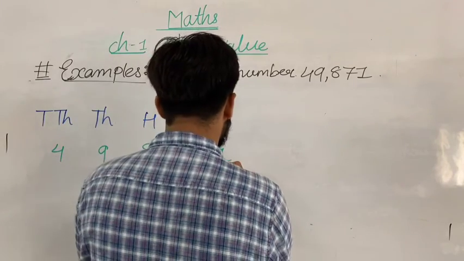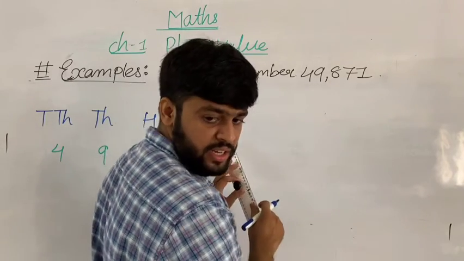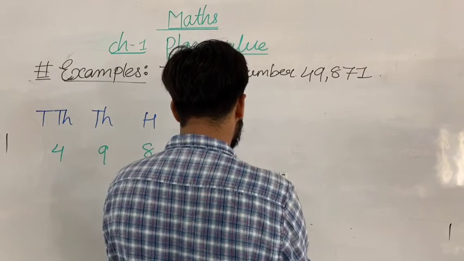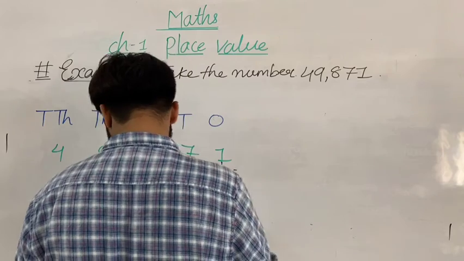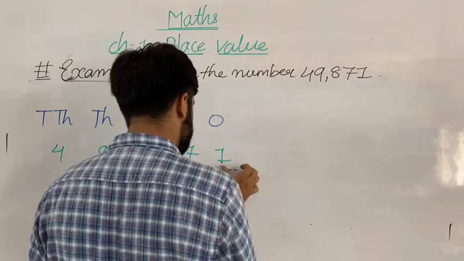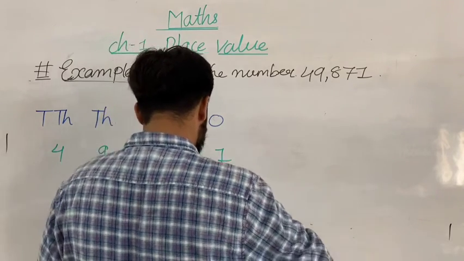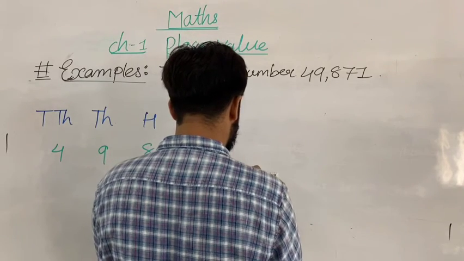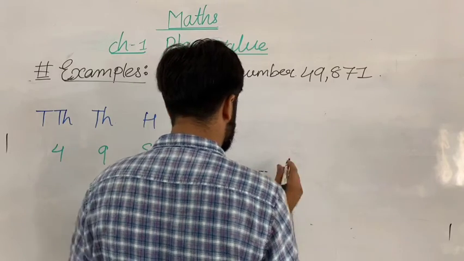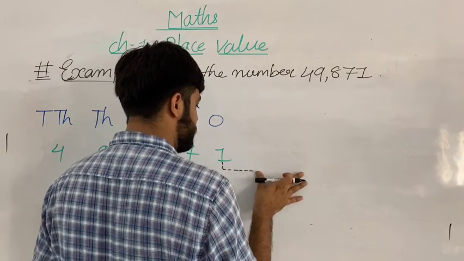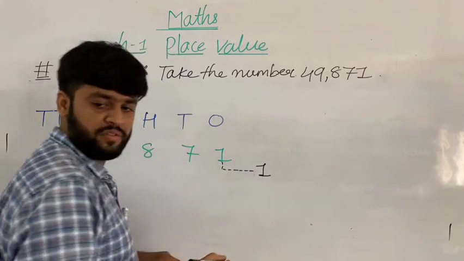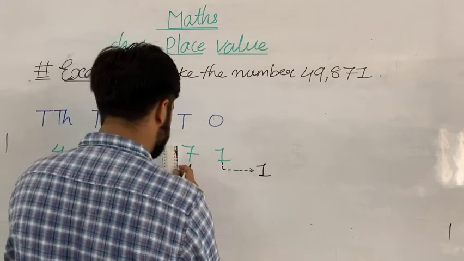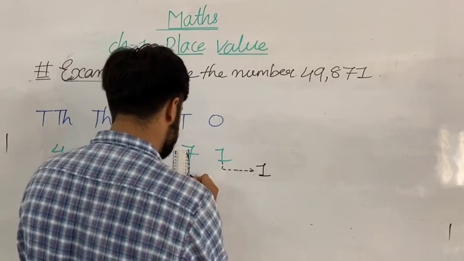Okay. So first is what? We have to write the first one here. It's like that, all my dear students, in the place of face value or place value. Okay, so what do we have to write first here? We have to write a 1. Then after that, the second is